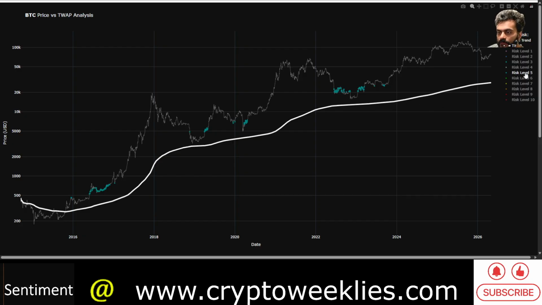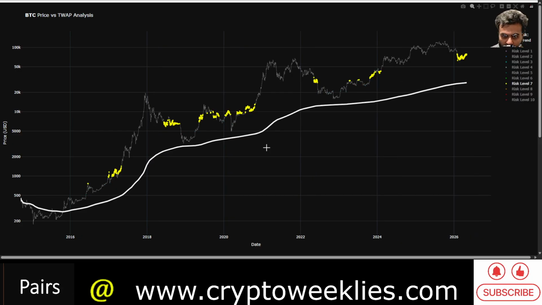So right now, as we spent a lot of time arguing, risk level 7 offers a precarious position for Bitcoin to stay at these elevated risk levels in a bear market. Let's see how long price stays in this risk level.